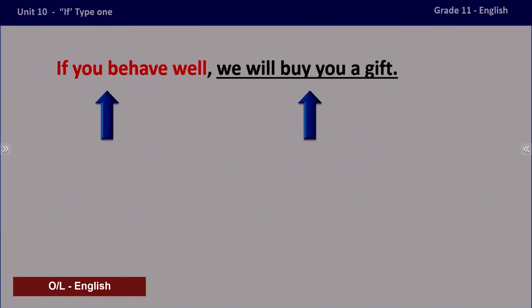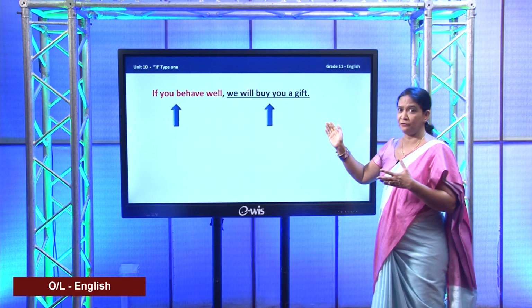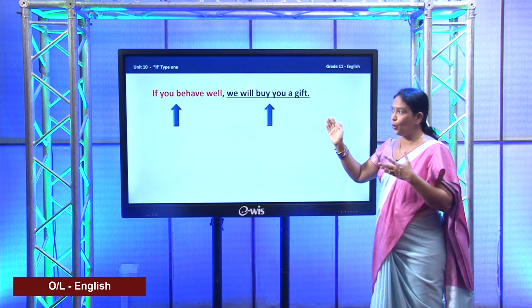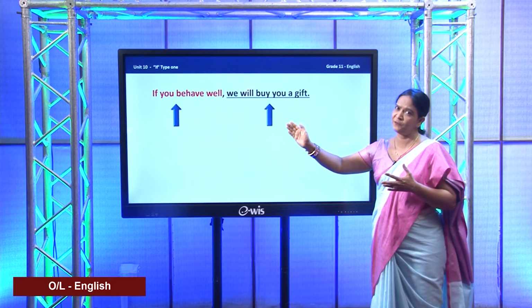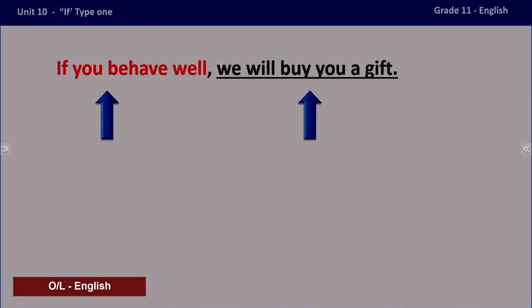Now here in this sentence, if you behave well, we will buy you a gift, right? Can you identify the condition and the result? If you think about the action, buying a gift, that happens only if the boy behaves well. So, behaving well is the condition, and then you have the result. So, no problem in identifying the condition and the result.